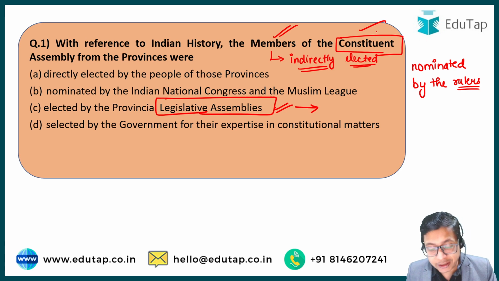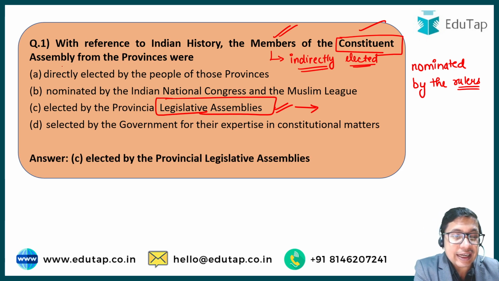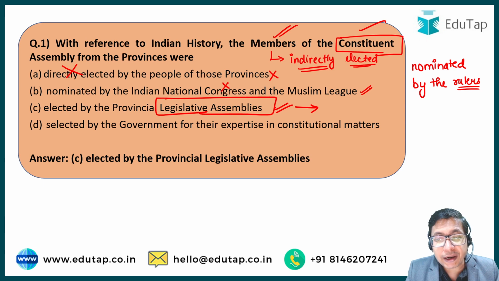Okay, so correct answer in this question will be option number C. They were elected by the provincial legislative assemblies. They were not directly elected by the people of those provinces. No, there was no direct election of members of Constituent Assembly. No, they were not nominated by INC or the Muslim League. No political parties were nominating. Then they were not selected by the government for their expertise in constitutional matters. Not at all. The British government did not select any of the members in the Constituent Assembly.